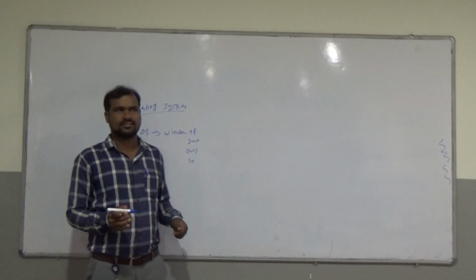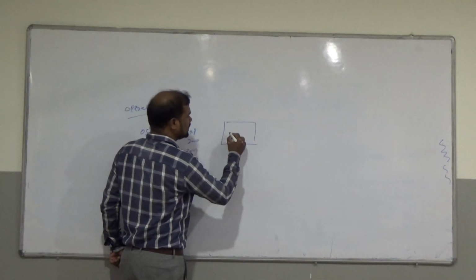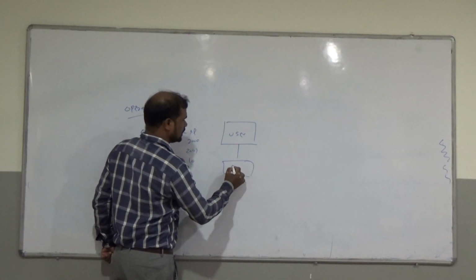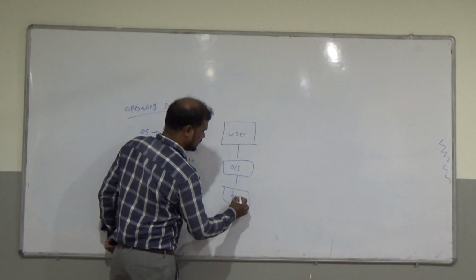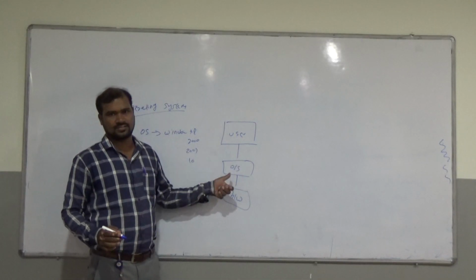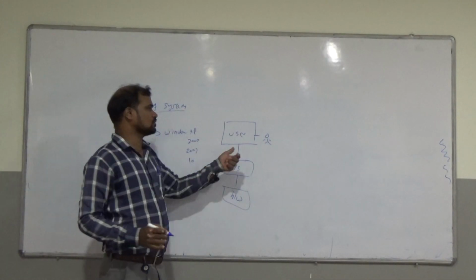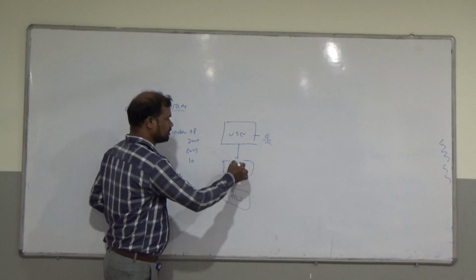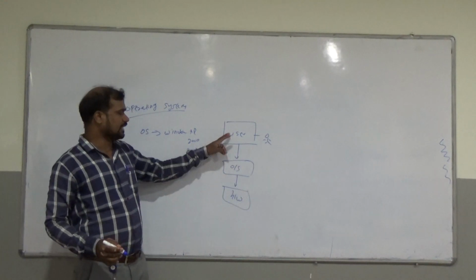First of all, what is the operating system? Operating system is nothing but an interface between the user and hardware. Here this is the operating system and here is hardware. The user is nothing but we are the users. Whatever applications users are using interact with the operating system and also interact with the hardware. So this is an interface between the user and hardware.